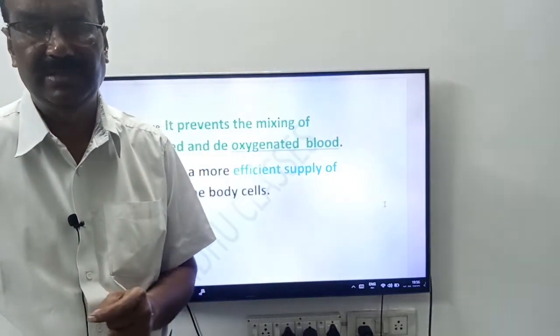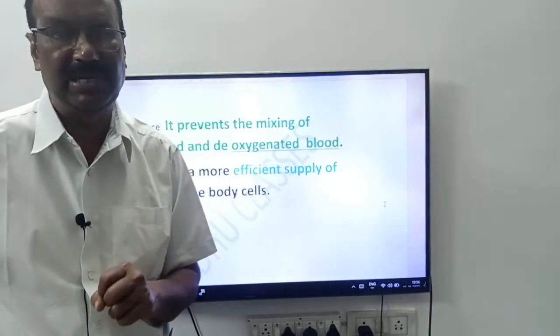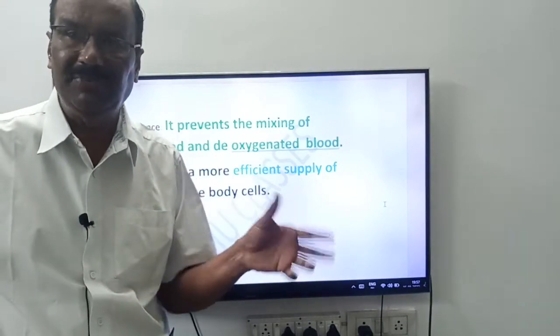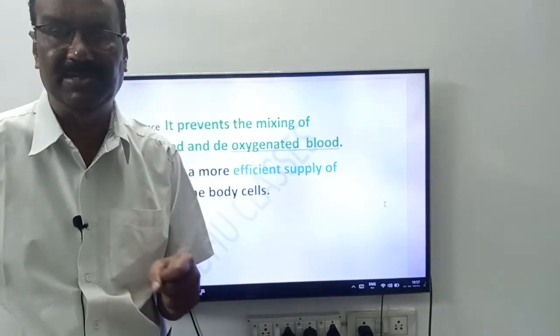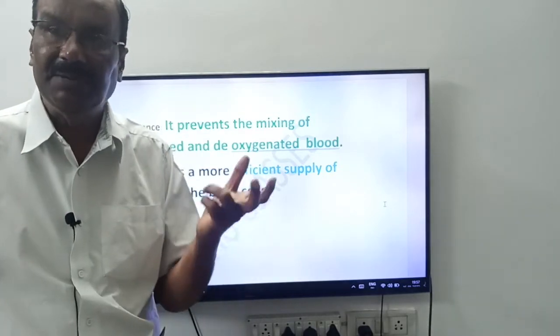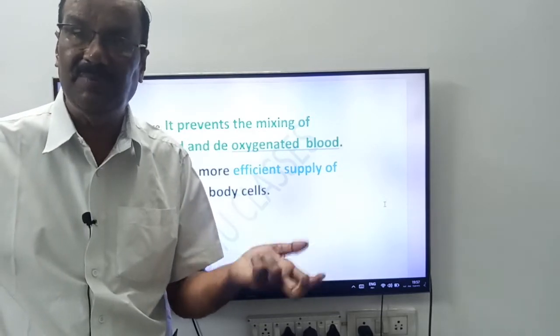Come to the amphibians, friends. Amphibians and reptiles have incomplete double circulation. Amphibians have only one ventricle. There the mixing of oxygenated and deoxygenated blood takes place. Come to the reptiles, friends. They have an incompletely divided ventricle. There also mixing of oxygenated and deoxygenated blood takes place.